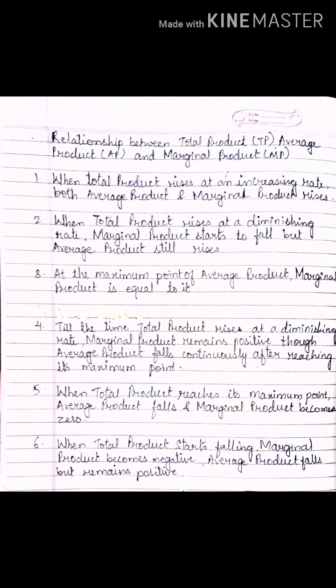When total product starts falling, marginal product becomes negative. Fine. So the moment total product has reached the topmost level and it starts slanting down, it is falling, then what happens? Average product no doubt is falling, but marginal product becomes negative. Average product remains positive. Okay.